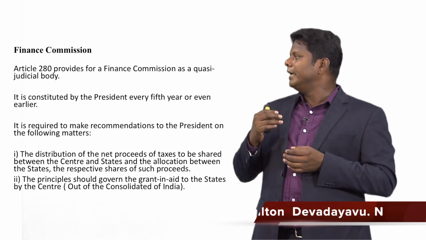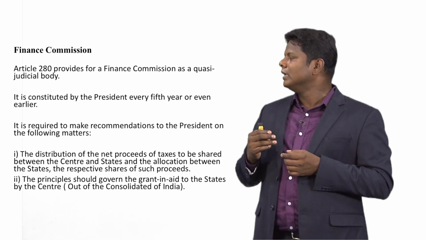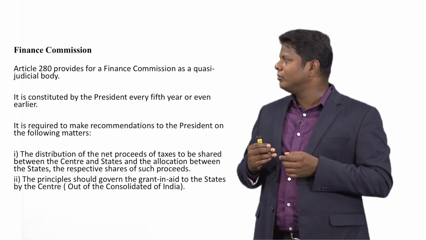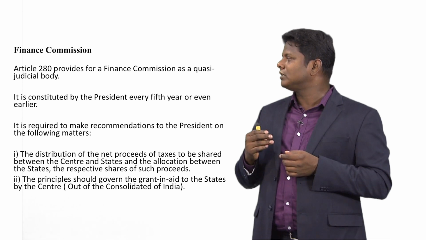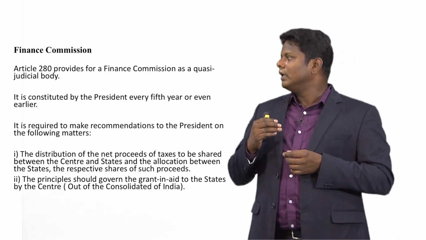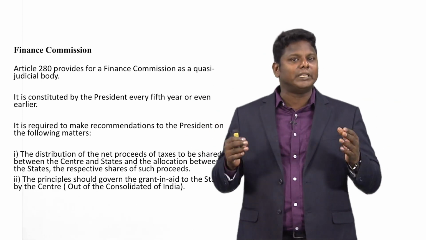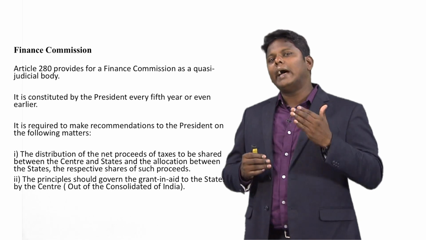First is the distribution of the net proceeds of taxes to be shared between the center and the states, and the allocation between the states of their respective shares of such proceeds.